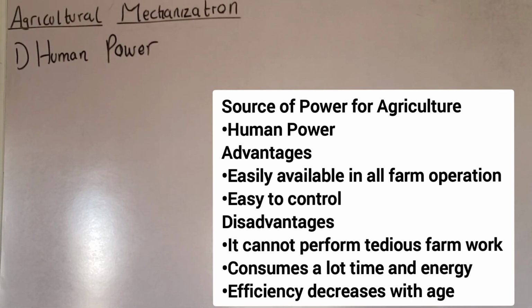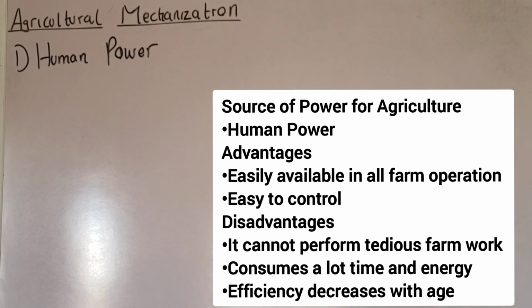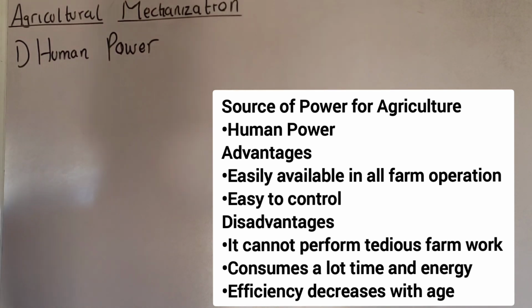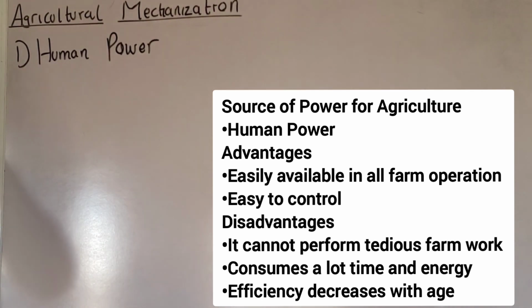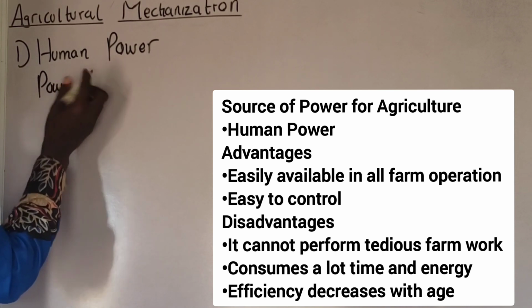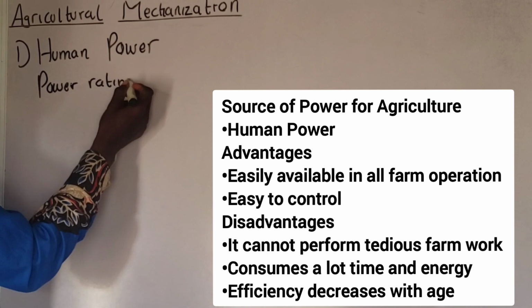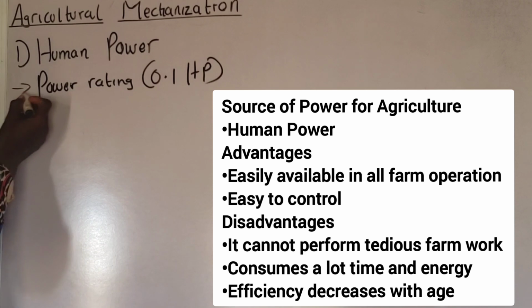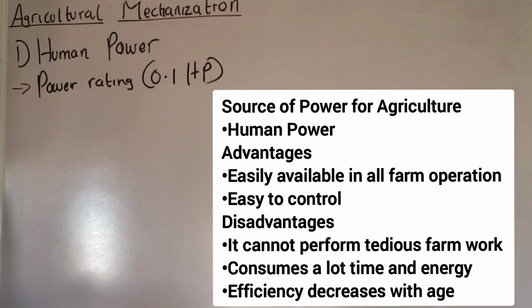Having talked about the advantages and disadvantages of human power, those are also its characteristics. You understand? Those advantages and disadvantages that I gave you are the characteristics of human power. They are mostly primitive, highly inefficient, highly energy consuming, low cultivated area, and others like that. Okay? There is one point that I want to give you under this human power. The horsepower, the power rating, please pay attention. The power rating is 0.1 horsepower. HP means horsepower, you understand? That is one of the points that I want to give you. Do you understand? You can see that it is very low.